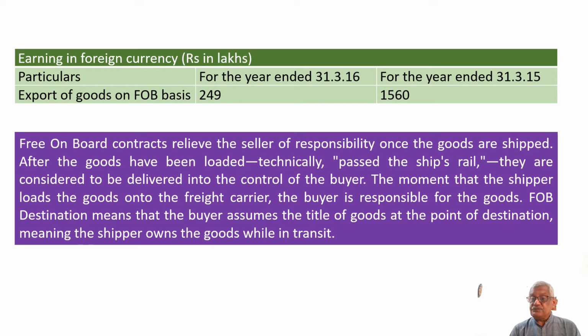That is why it is called free on board of the ship. The moment the shipper loads the goods onto the freight carrier, the buyer is responsible for the goods. That is, the seller's job ends the moment the goods are loaded onto the ship. FOB destination means that the buyer assumes the title of goods at the point of destination, meaning the shipper owns the goods while in transit.